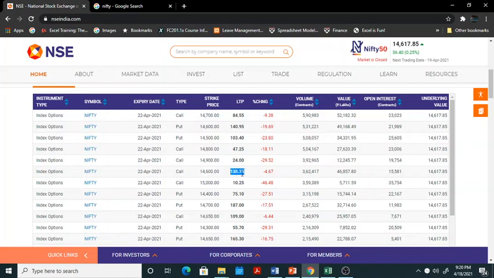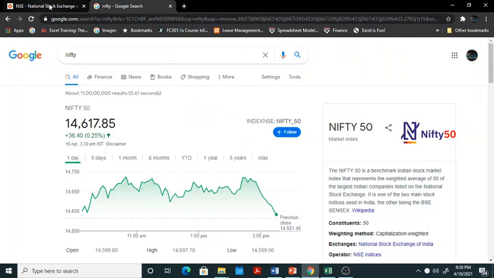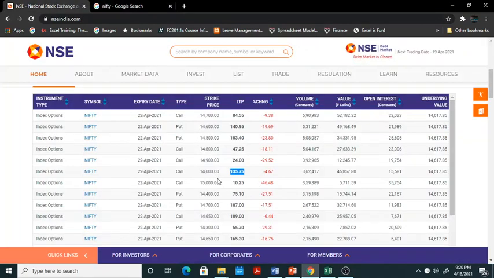This is high because this comprises two things. You have what is called intrinsic value, because you're paying a premium of 135 rupees. If I compare this with 14,617, I'm gaining 17 rupees, and the remaining is the time value of money, right? Whereas in this 14,700, nobody will exercise this call option at present. So this is an out of the money call, and you can see the premium is lesser. So all in the money calls will have a higher premium.